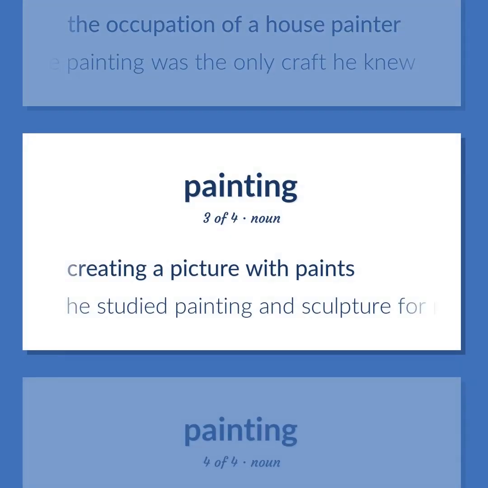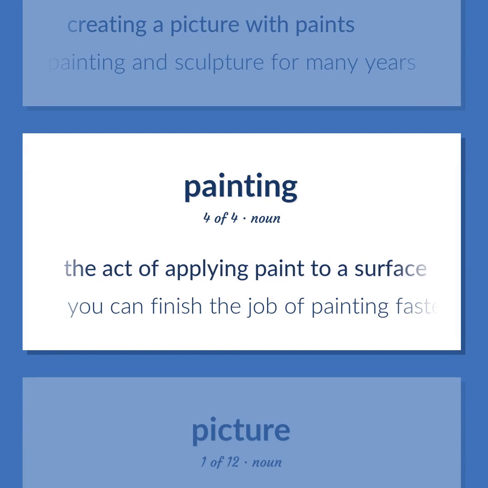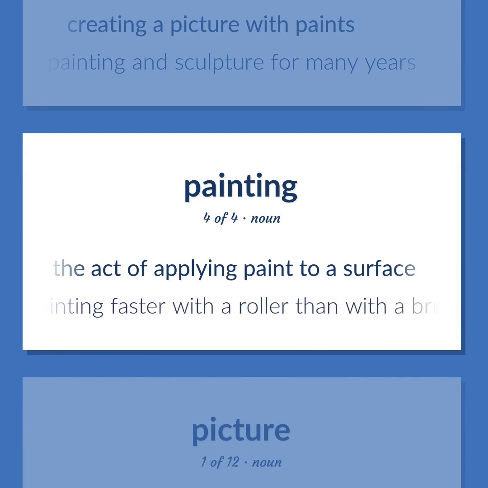Creating a picture with paints. He studied painting and sculpture for many years. The act of applying paint to a surface. You can finish the job of painting faster with a roller than with a brush.